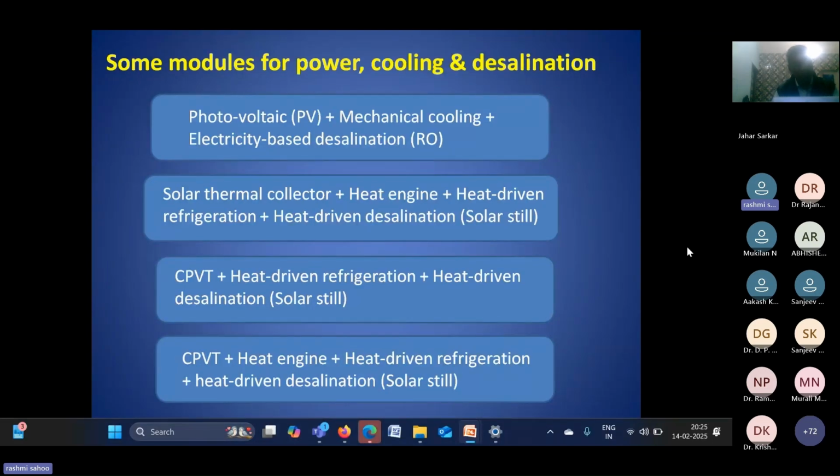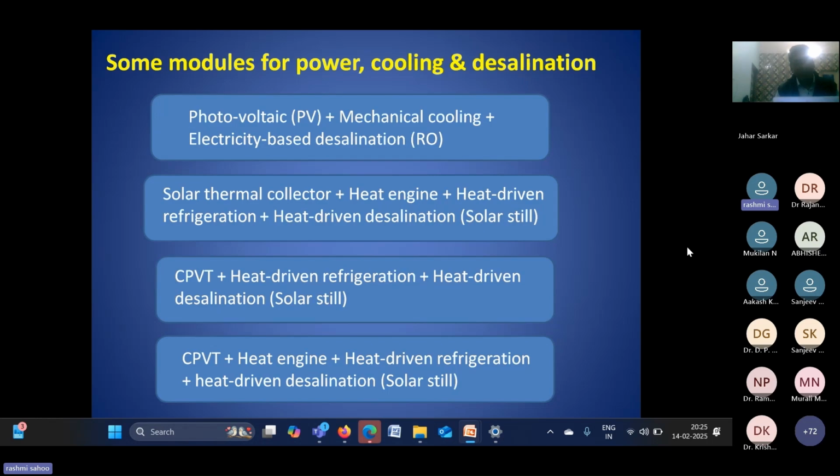So we can use the electricity generated by the PV for the vapor compression system, and we can use the RO system, which again depends on electricity. So you have a PV, and the output of the PV is connected to the vapor compression refrigerator, and that is connected to the RO system. That means you are getting electricity, cooling, and desalination. So this may be one combination, or the simplest combination.